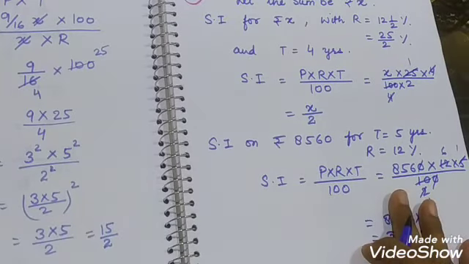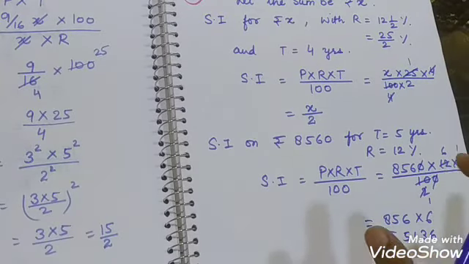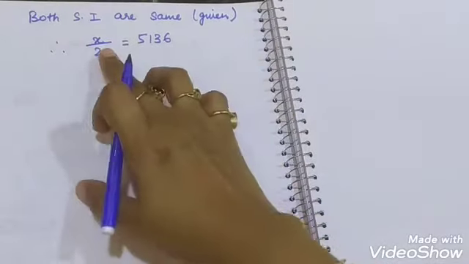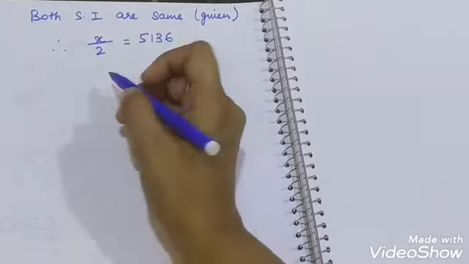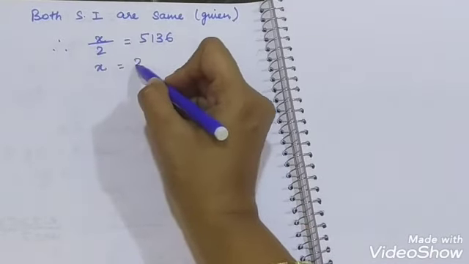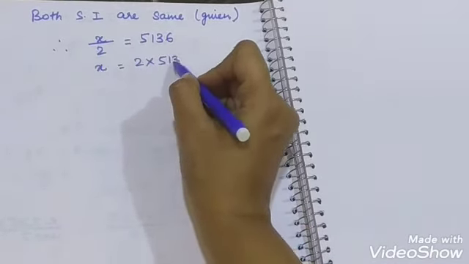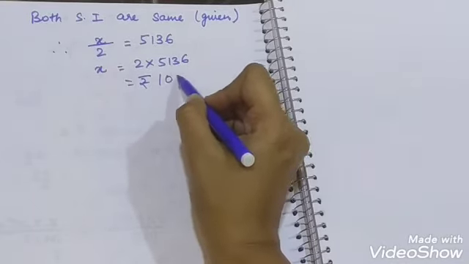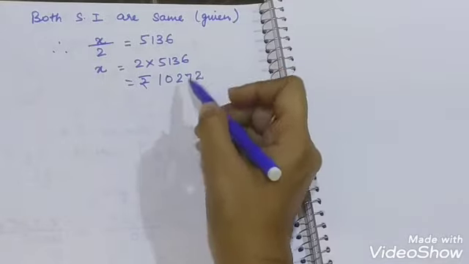Now they have said in the question that it will produce the same interest, meaning both simple interests are the same. So we write, it is given that both simple interests are same. So X/2 is equal to 5136, or X is equal to 2 into 5136. When you multiply, you will get rupees 10272.